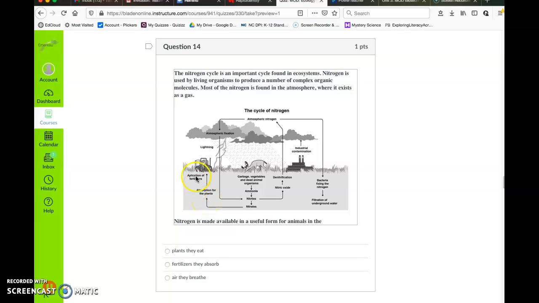absorption for plants, application of fertilizers, lightning, industrial contamination, bacteria fixing the nitrogen, fixation of underground water, nitric oxide, denitrification, garbage, vegetables, and dead animal organisms, ammonia, nitrates. Nitrogen is made available in a useful form for animals in the plants they eat, fertilizers they absorb, or air they breathe.